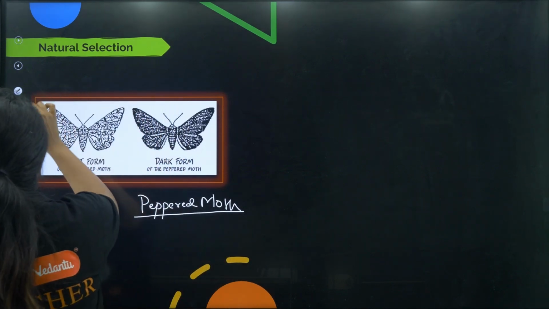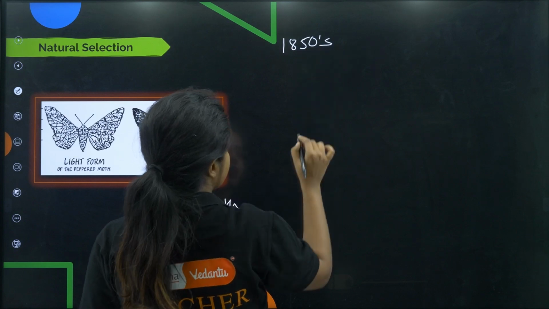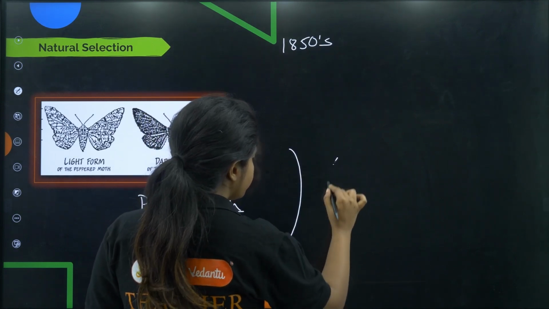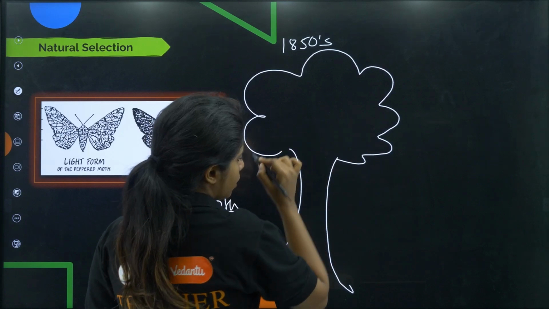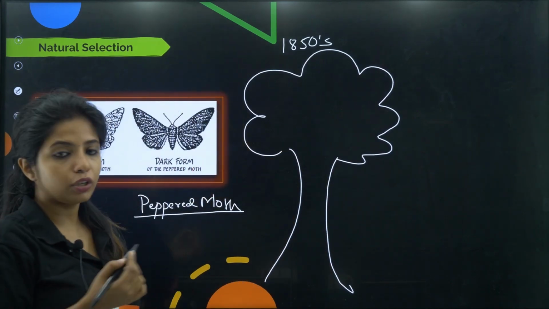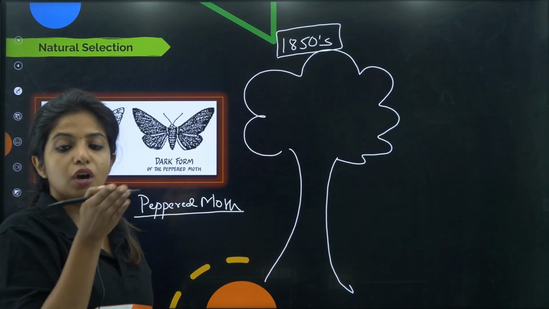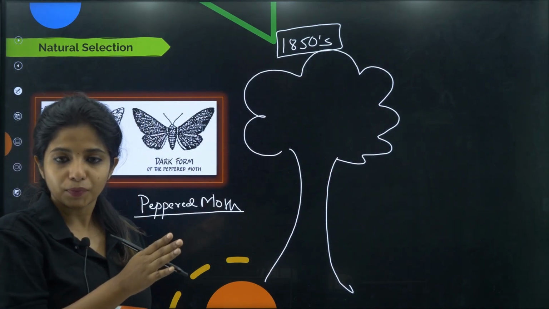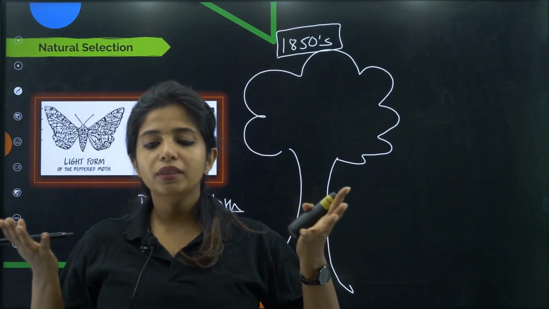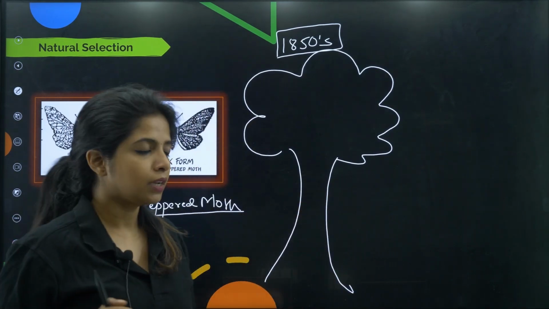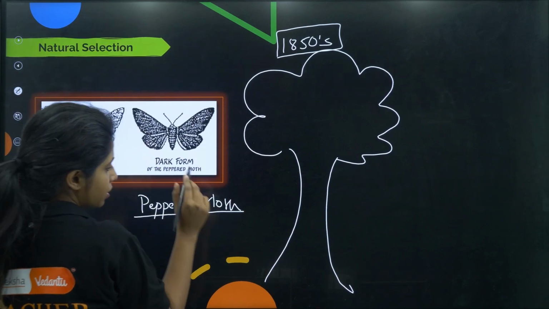Fine. Now listen to my story very carefully. In and around the 1850s, there used to be very beautiful plants. Obviously, in the 1850s there was not much industrialization, it was the pre-industrialization era. At this point of time, everything was good. All the organisms that were living were breathing in very nice air. So there are two friends, algae and fungi.